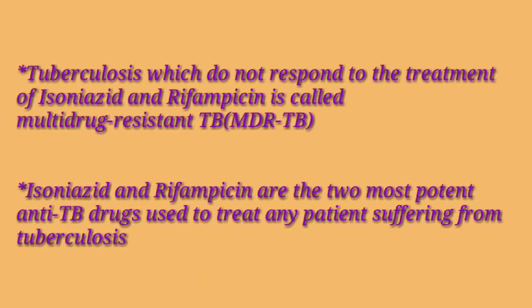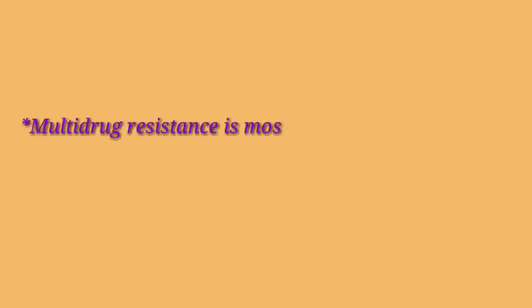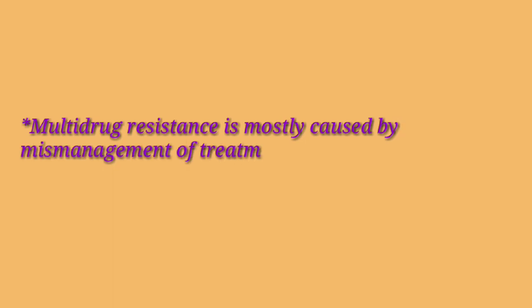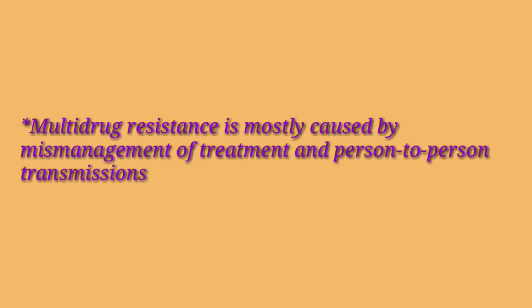Isoniazid and rifampicin are the two most potent anti-TB drugs used to treat any patient suffering from tuberculosis. Multi-drug resistance is mostly caused by mismanagement of treatment and person-to-person transmission. Bedaquiline is specifically used to